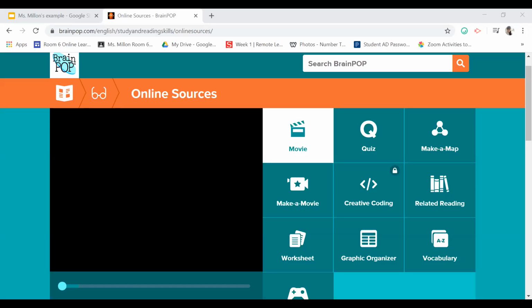Now, it's very important that we start thinking about where we're getting our information from. That's one of the tricky things about finding information online: so many people have access to the internet and can create their own web page and put any kind of information they want on there. That's a little bit scary, because as good researchers we want to make sure we're getting our information from a reliable source that is providing us with correct information.